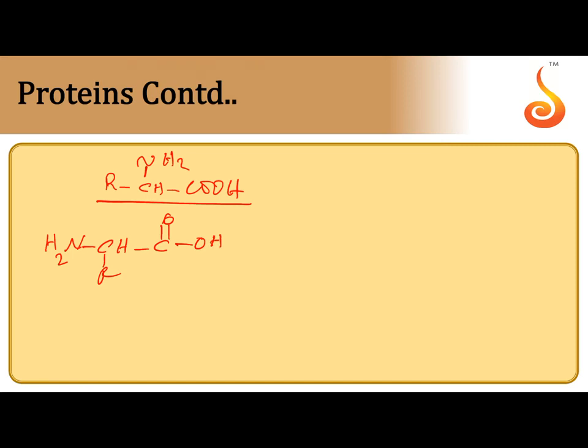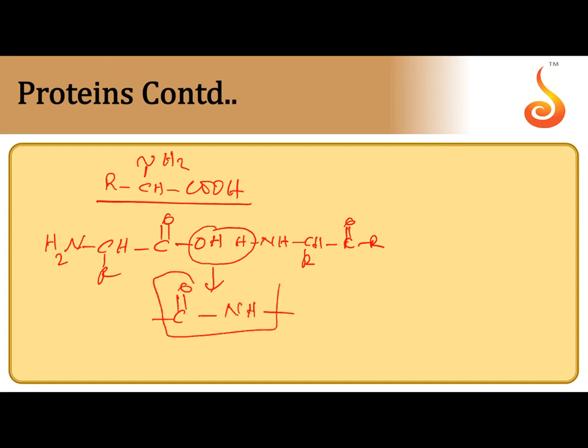The C terminal should be on the right hand side, the N terminal on the left hand side. Let us take two amino acids. OH is provided by the acid, H is provided by the NH2 of the amino acid. Both are attached with each other through an amide bond. This is the amide bond, the peptide bond.